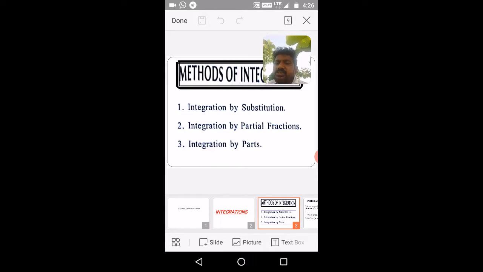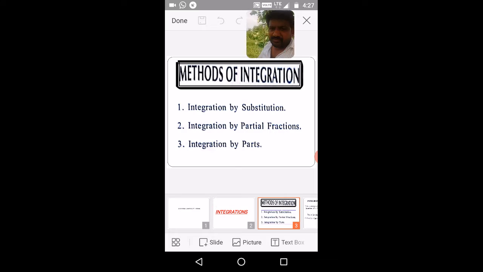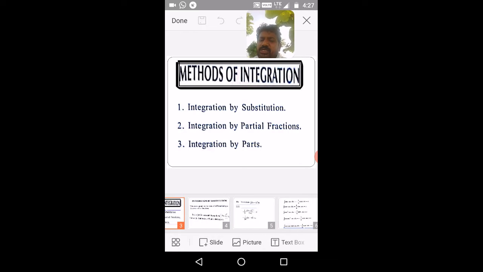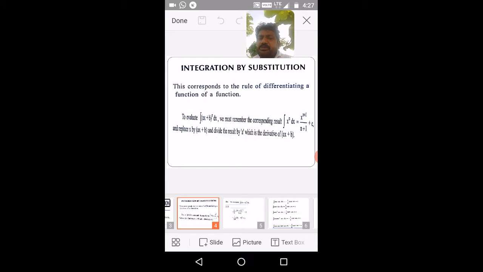In this indefinite integration, this second session, we are going to discuss some methods of integration: integration by substitution, integration by partial fractions, and integration by parts. These are particular methods which are most useful to evaluate the integrals given in our exercise and example questions. Okay, so going to the integration by substitution method.